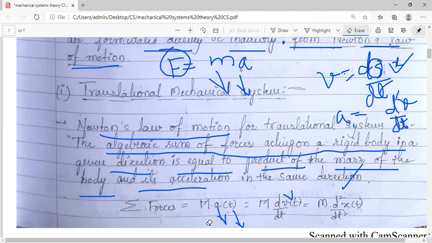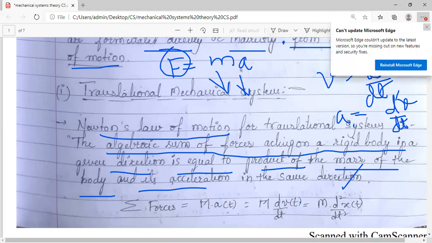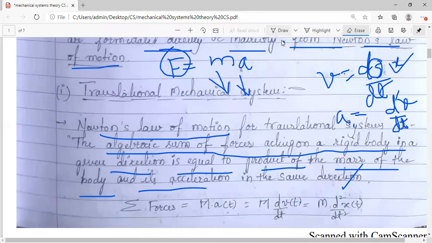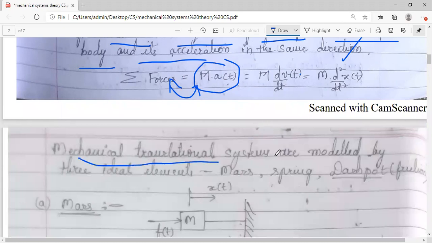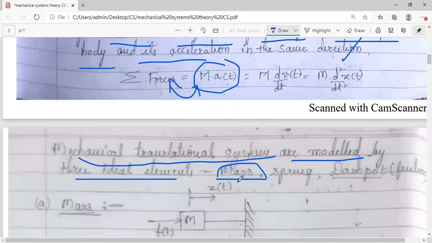From this equation, you know what we will do? We will consider one system. We will ideally tell these are the basic elements present in the system, and whatever force acts on that system is equal to the sum of these forces which are acting on that body, mass into acceleration. So we will make them equal. Okay, this is the concept. So let us see, for mechanical translational systems, we can model them by making use of three ideal components. As I said, first one is the first parameter or first element is the mass of the body.